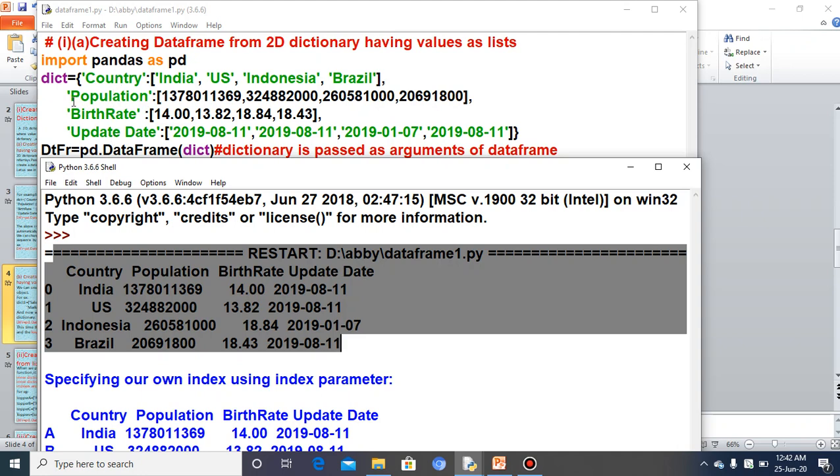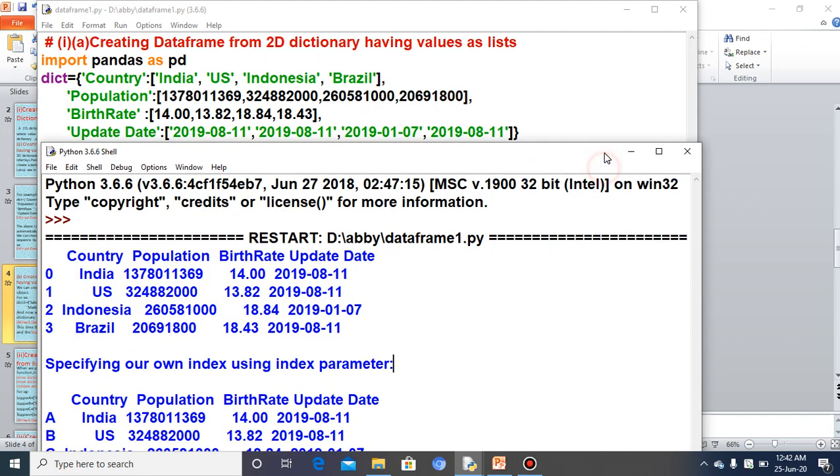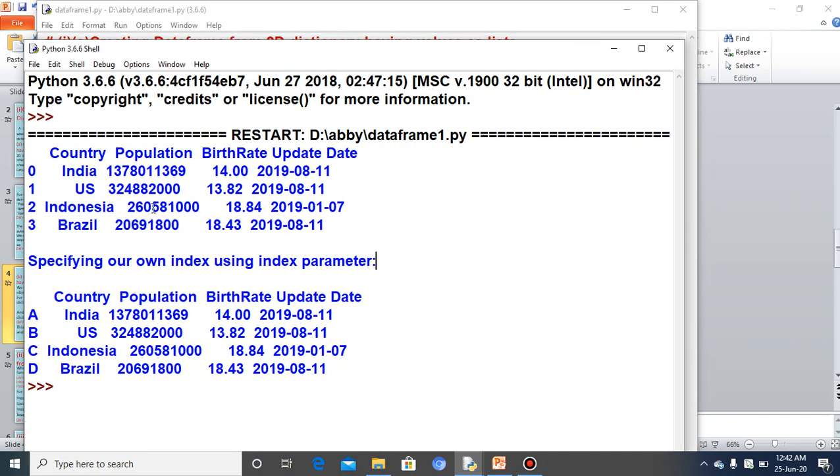So 2 things you have to be clear about: when you pass the dictionary for creating the data frame, the keys of the dictionary will become the columns, and if the index is not explicitly provided, the default index labels, or row indexes, will come as 0, 1, 2, 3, as you can see here.